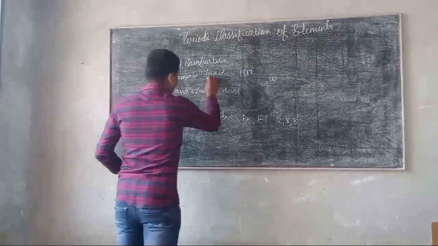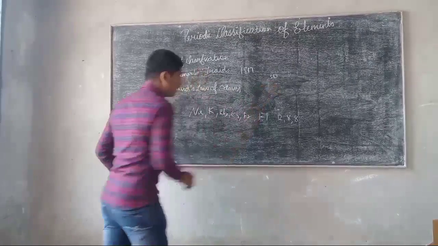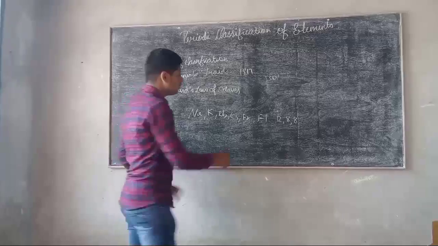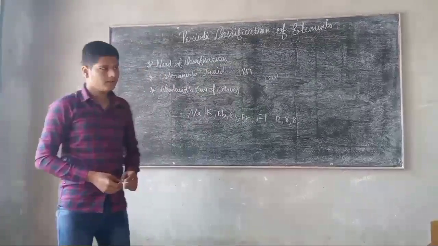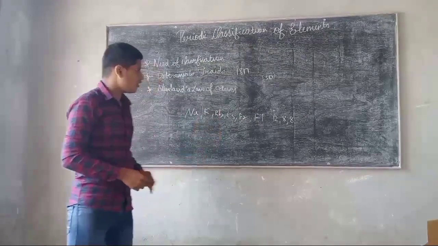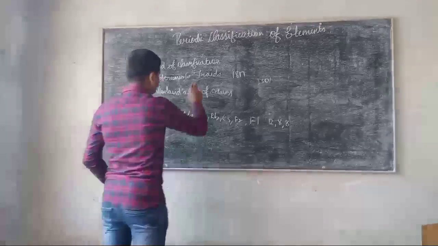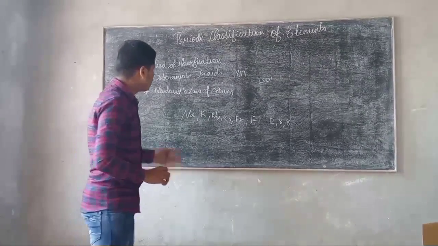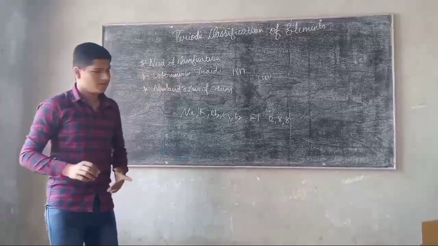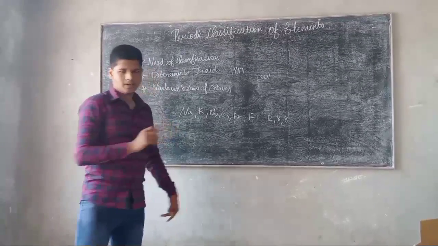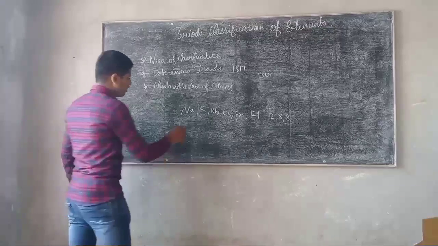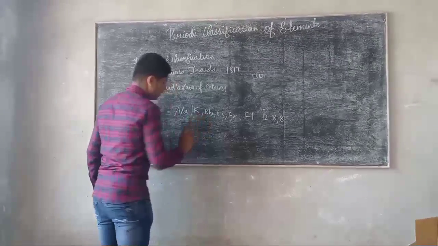So Dobereiner tried to classify the 30 elements known. He arranged them in the increasing order of their atomic mass, and so he made certain triads. But what do you mean by triads? Triads are groups in which three elements are present, in which the middlemost element has an atomic mass that is the arithmetic mean of the other two elements, such as sodium, potassium, and rubidium.